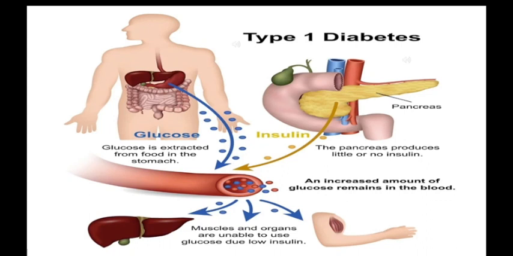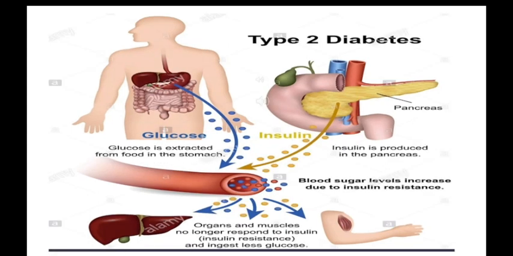So that's why a type 1 diabetic patient has to inject pure insulin, because in their body no insulin production is happening, because the beta cells responsible for making insulin are destroyed by their own immune cells. Let's discuss the second type of diabetes, which is called type 2 diabetes, and this diabetes usually happens in older age or after 40. So what actually happens in type 2 diabetes? Let's discuss.